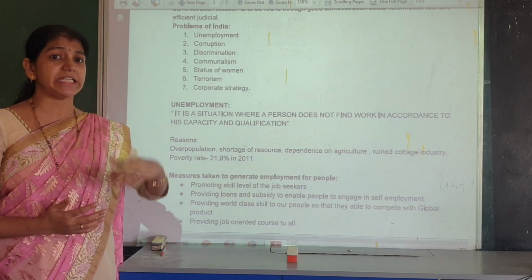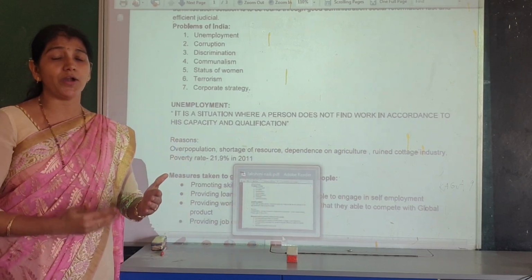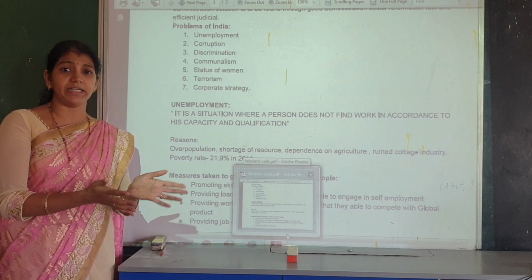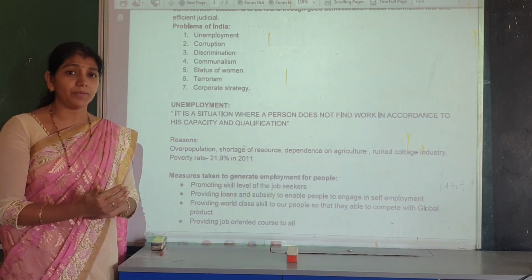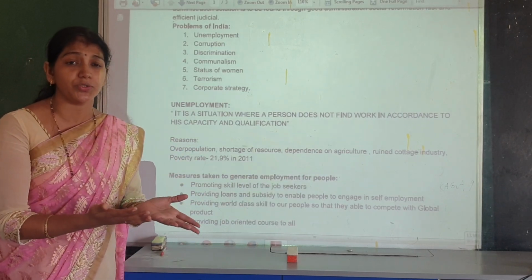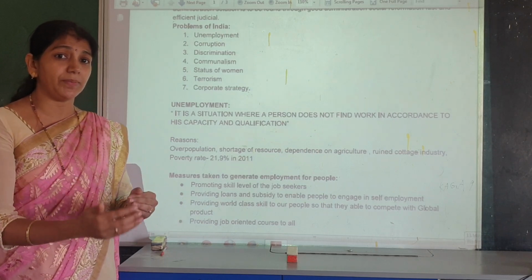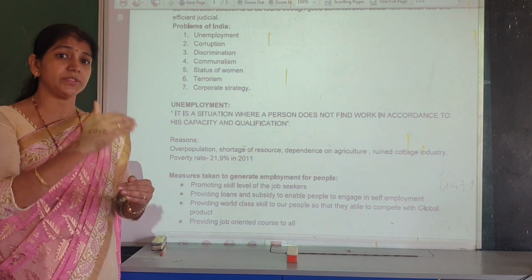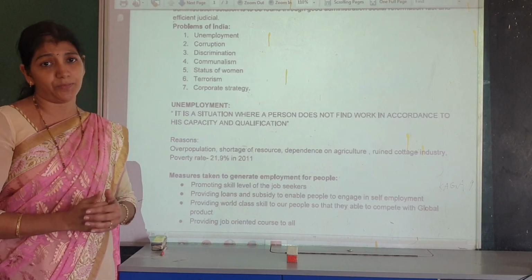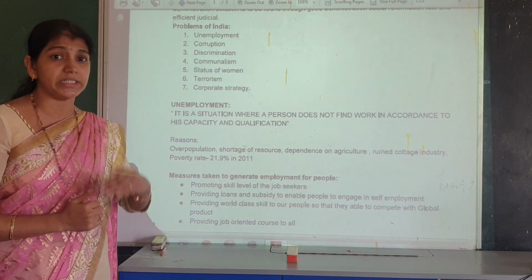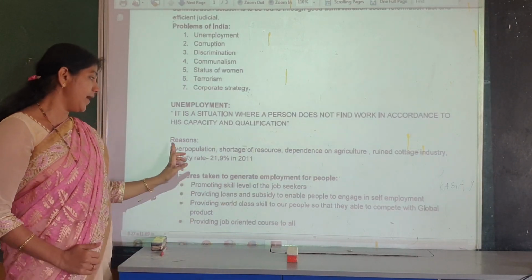Bamboo is a natural resource. When cottage and small scale industries started in village areas, they used more natural resources, which are available only in limited quantity, and that also created unemployment. Limited resources are one of the reasons for unemployment.